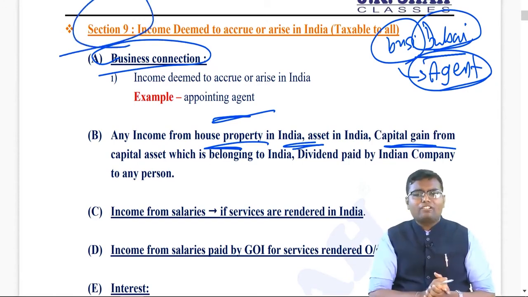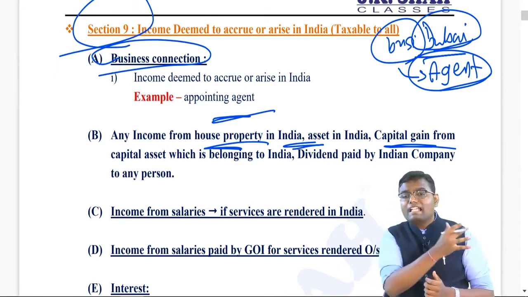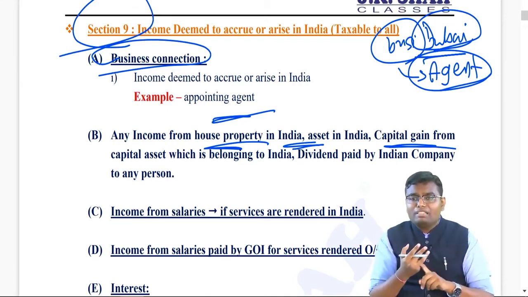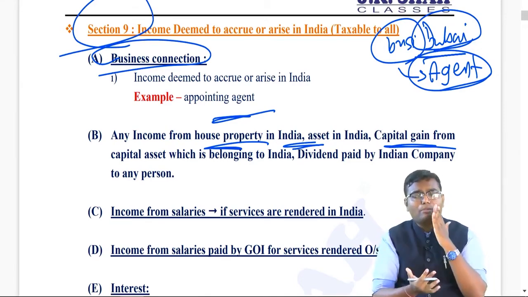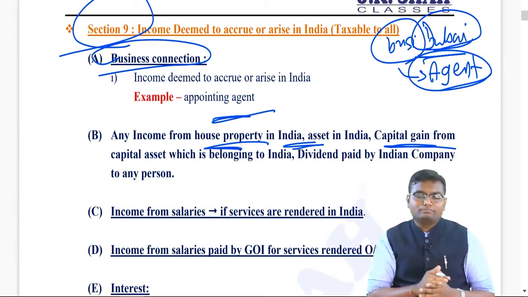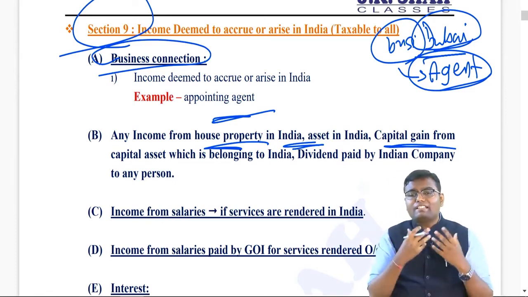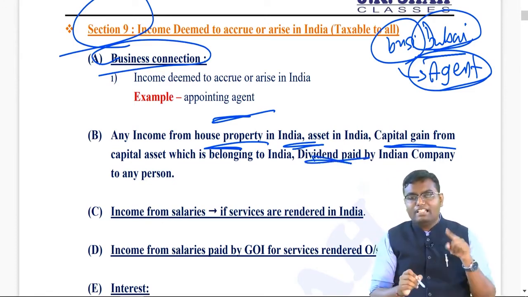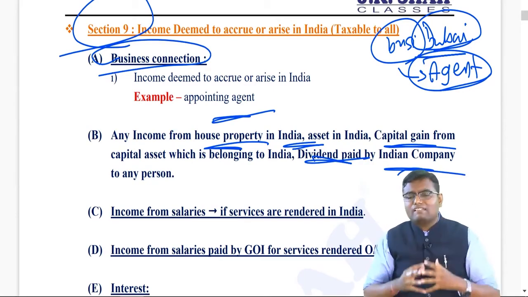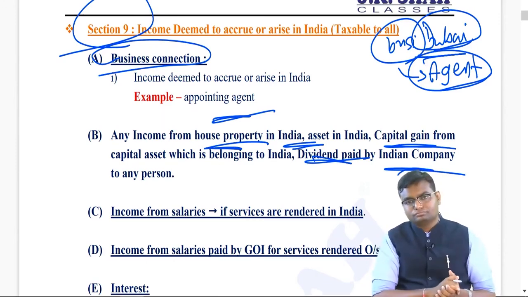I have the shares of an Indian company. I am the owner of some shares of Eicher Motors, let's say. I am selling the shares in another country. The shares belong to an Indian company. An Indian company's share is the property of India. Whenever I sell those shares, it is taxable in India. I am the shareholder of an Indian company. That company declares dividend. That dividend is also taxable in India because it is of an Indian company. The source is in India. The asset of India is always deemed to accrue or arise in India.